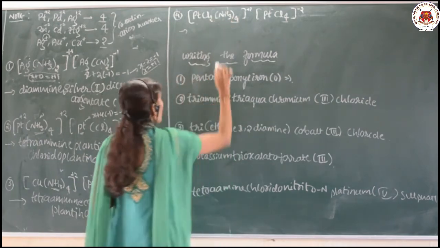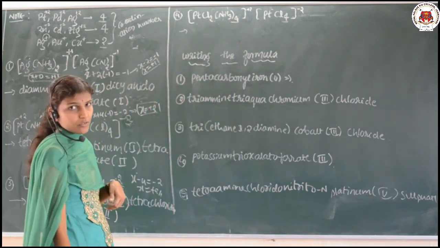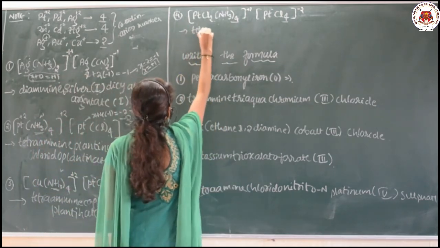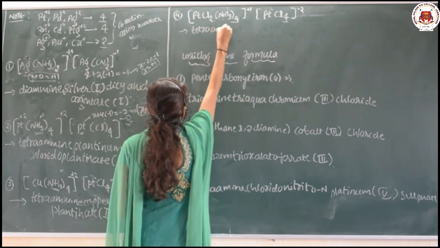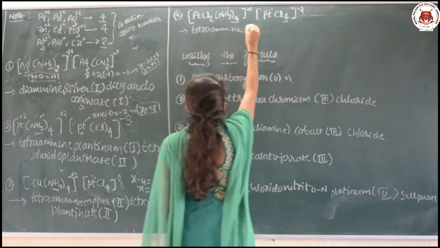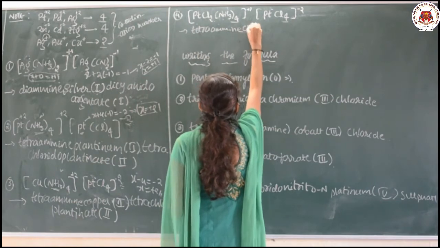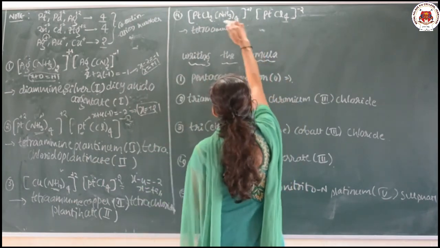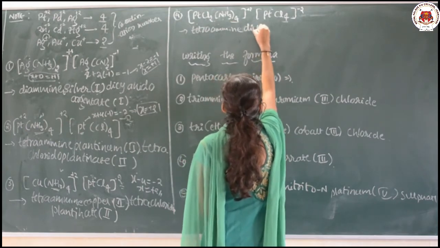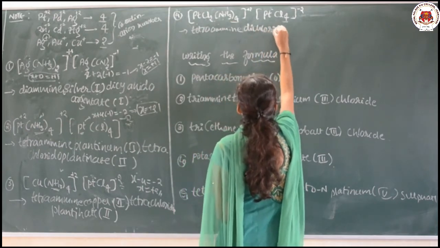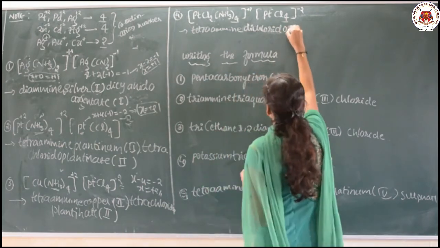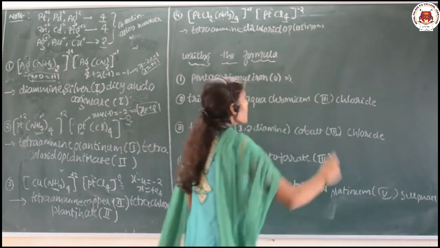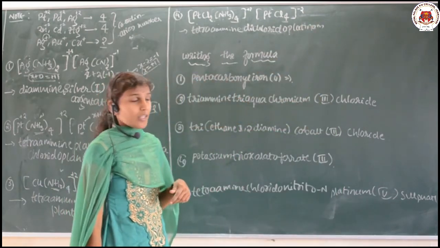So next, here, naming process. Two different ligands are there. Amine is also there, chlorido is also there. So which one alphabetically comes first? Amine. So tetraamine dichlorido, not chlorido, Cl2 is there, dichlorido platinum, because it is a positively charged coordination sphere.